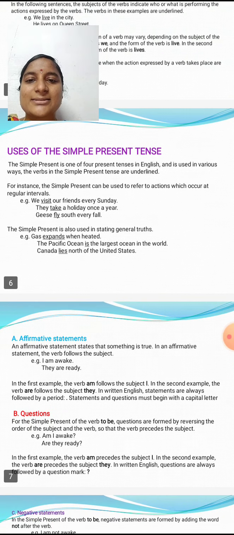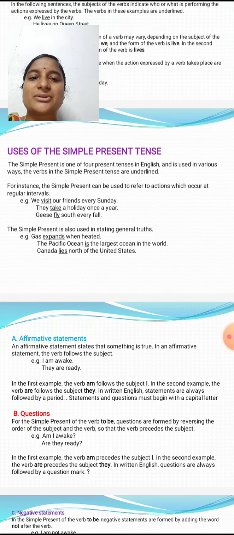For instance, the present tense can be used to refer to an action which occurs at regular intervals. So regular actions, that is, habitual actions, are called simple present tense. We visit our friends every Sunday. So that is every Sunday, a habitual, routine action. That is called simple present tense.